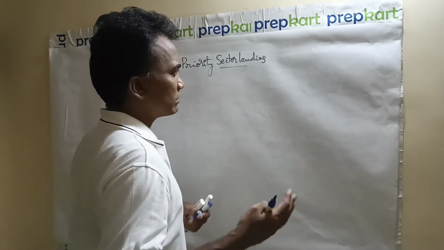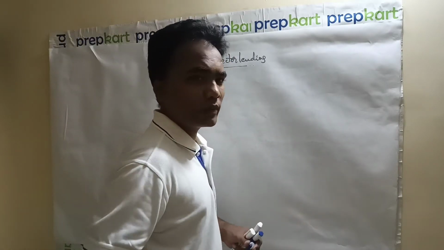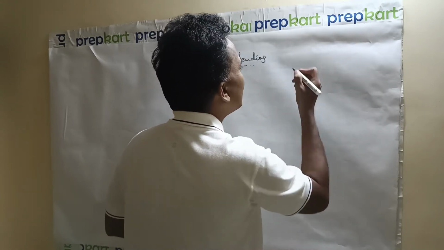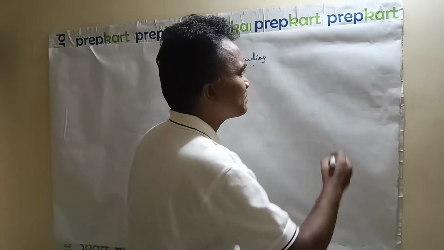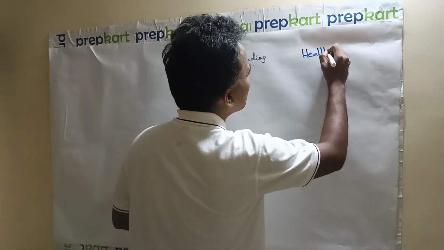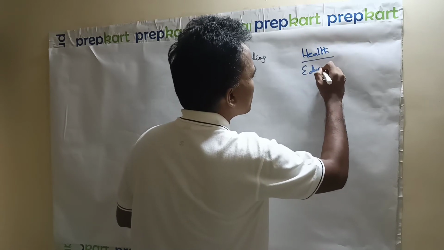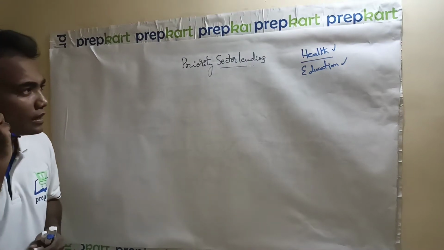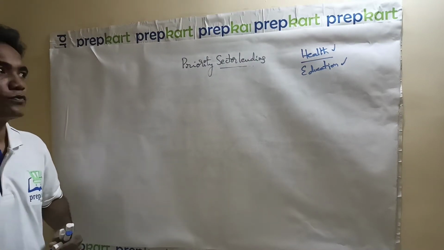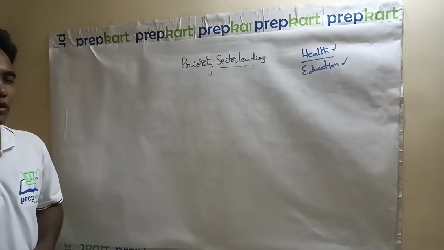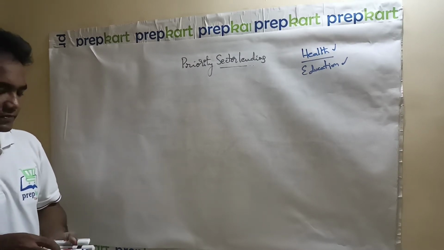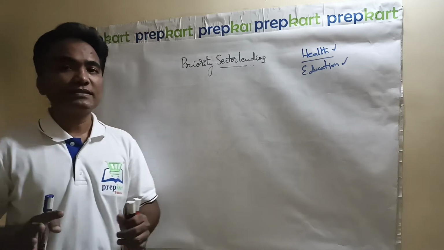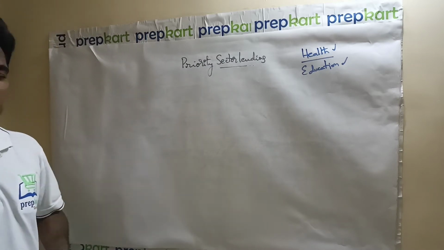Because of the COVID-19 pandemic, we have come across some gaps. We have identified some serious gaps in health infrastructure and education infrastructure. So many gaps are there in these two segments. So, the government of India is focusing on how to fill these gaps by using the priority sector lending concept. So, in that perspective, for the 2021 exam, particularly the UPSC Civil Services exam, this content is somewhat important.